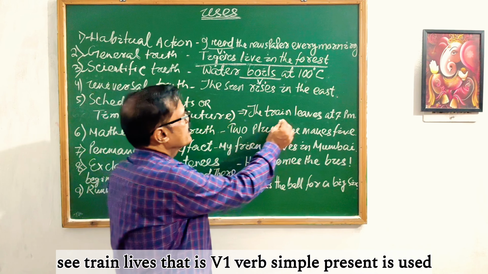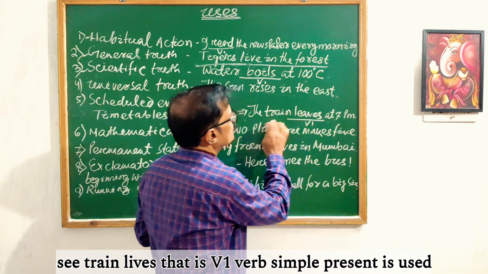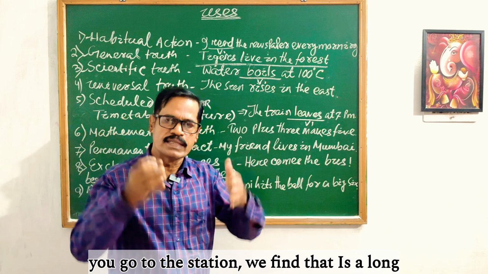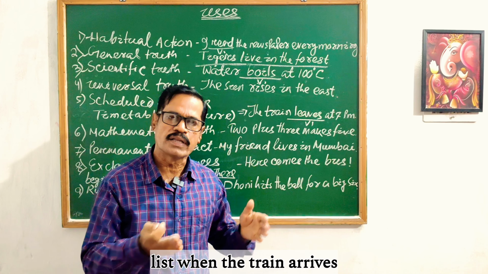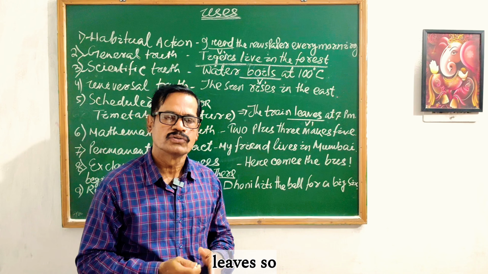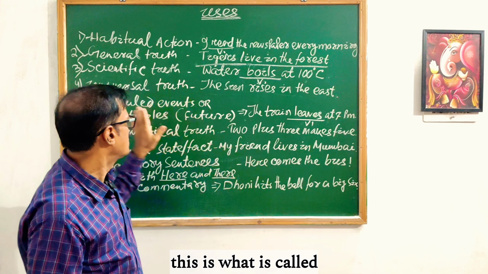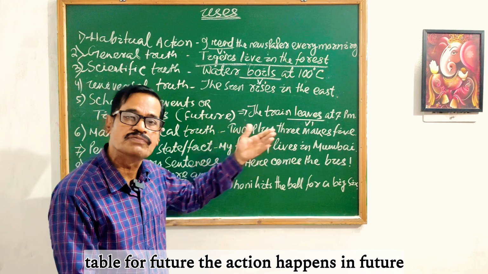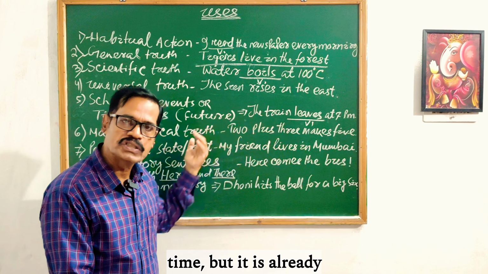So you see, the train leaves, that is V1 form. Simple present is used, the train leaves. Whenever you go to the station, we find that there is a long list of when the train arrives, when the train leaves. So this is what is called scheduled events or scheduled timetable for future. The action happens in future time, but it is already fixed.